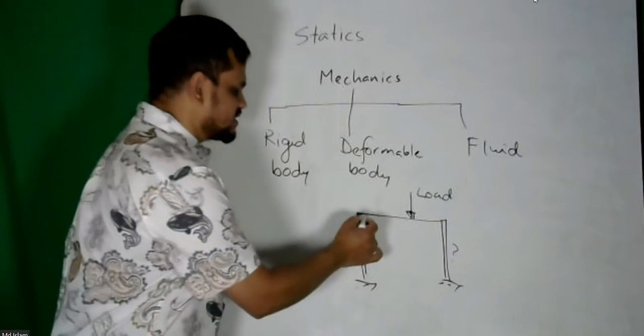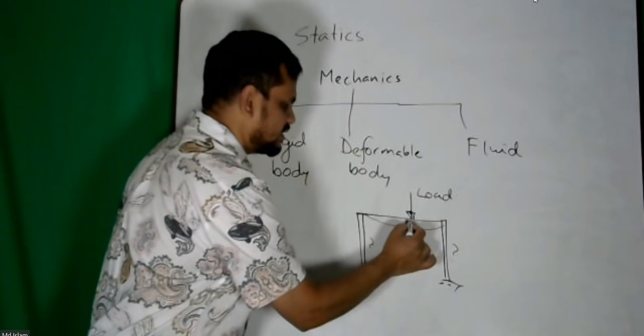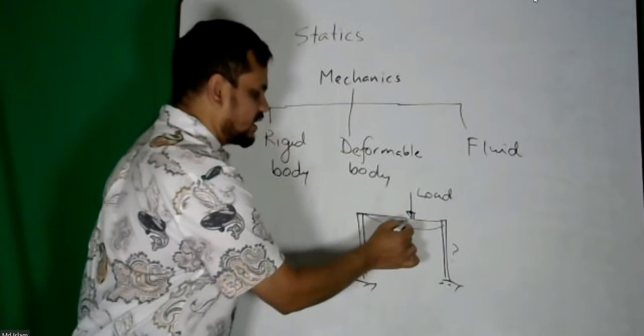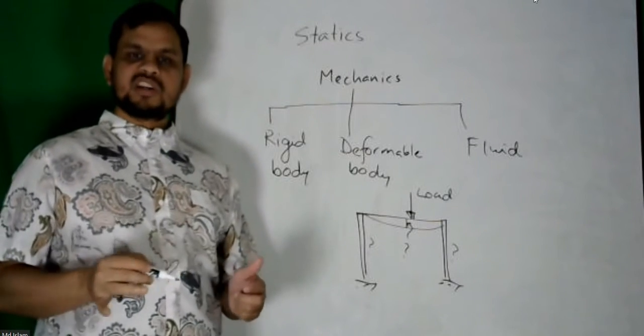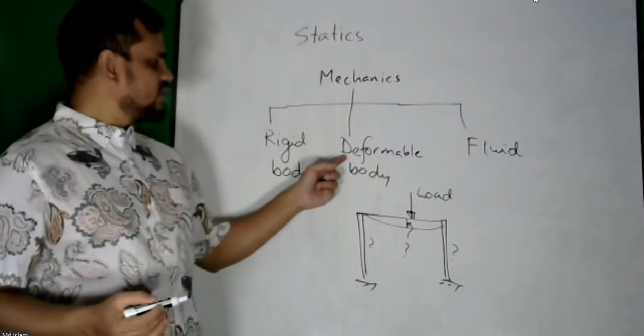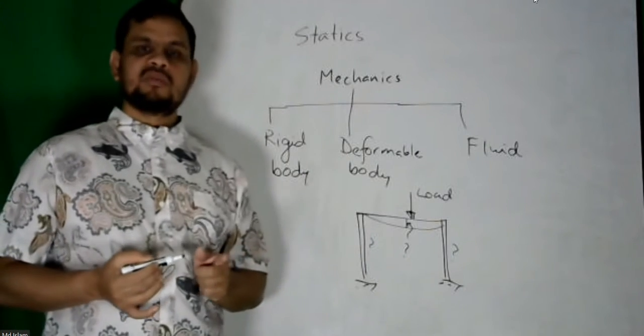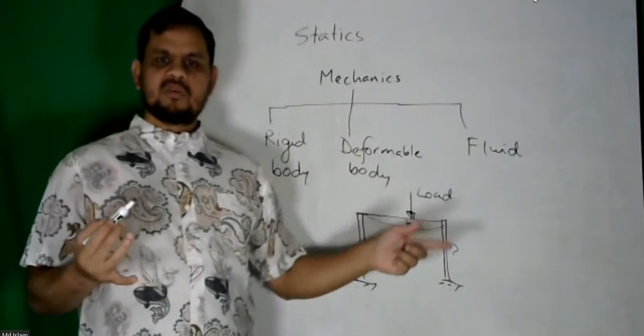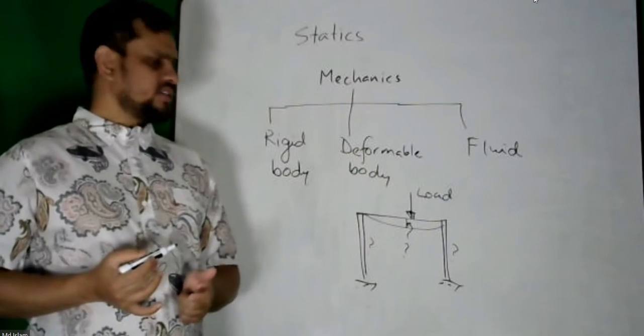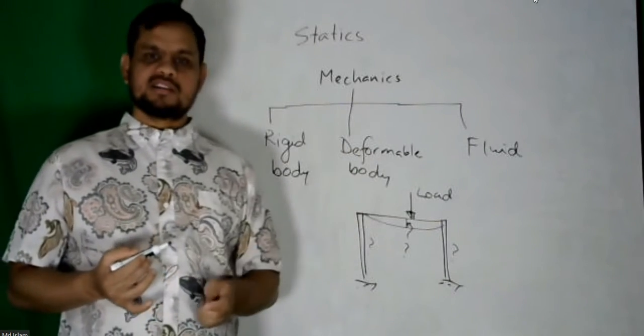If we are concerned about the deflection of the beam, we will cover it in deformable body mechanics. And if my body is fluid, water, oil, then we'll cover it in a separate class.